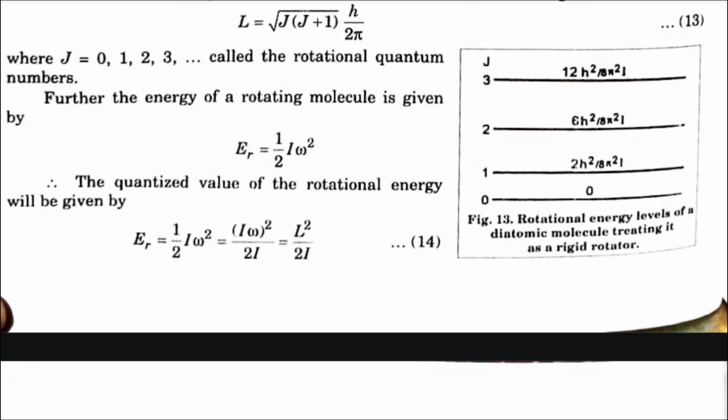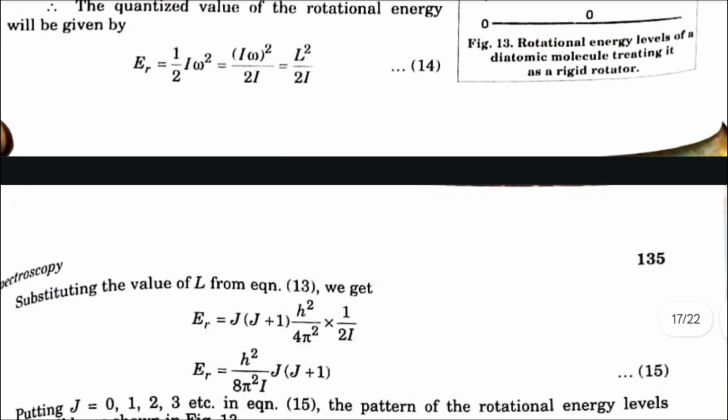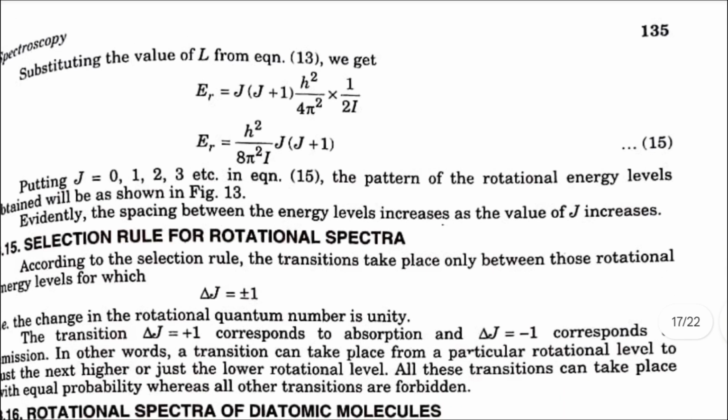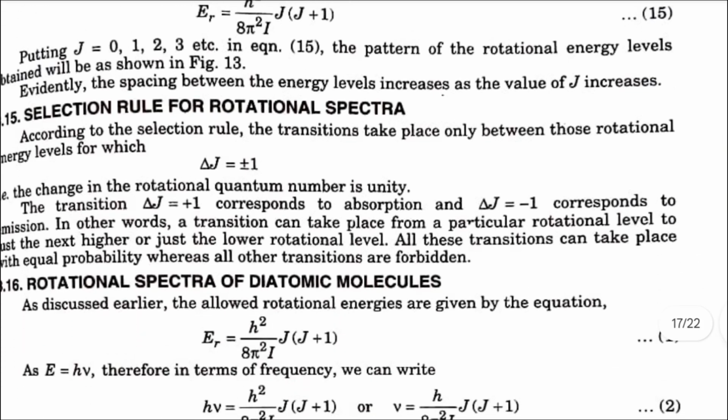The quantized value of the rotational energy will be given by Er is equal to L square by 2I. Substituting these values, we get Er is equal to h square by 8 pi square I into j of (j plus 1). Putting j equal to 0, 1, 2, 3, etc., the pattern of rotational energy levels obtained will be shown in figure 13. Evidently, the spacing between the energy levels increases as the value of j increases.